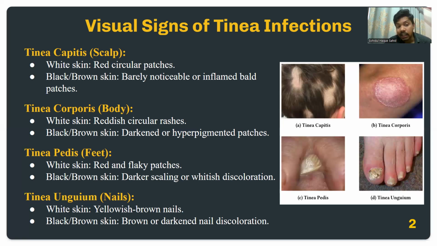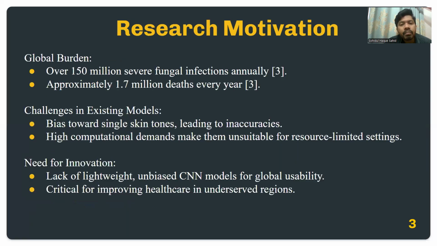For tinea unguium, it appears on the nails, and for white skin, it's yellowish brown nails. But for black or brown skin, it's generally brown or darkened nail discoloration.